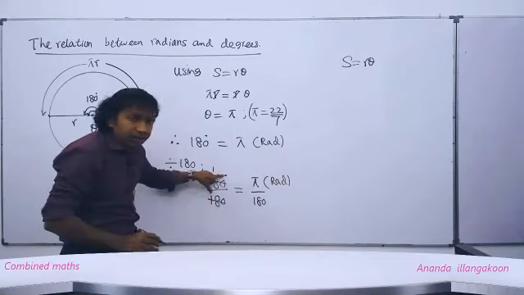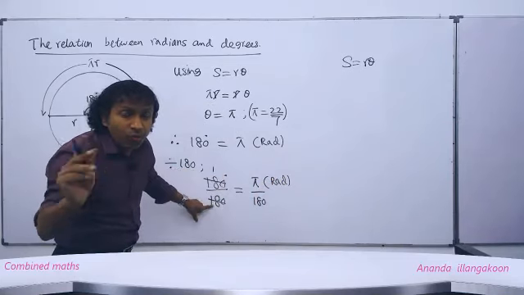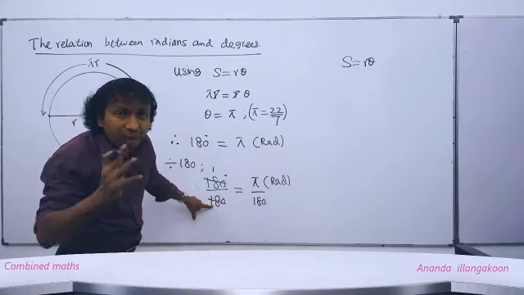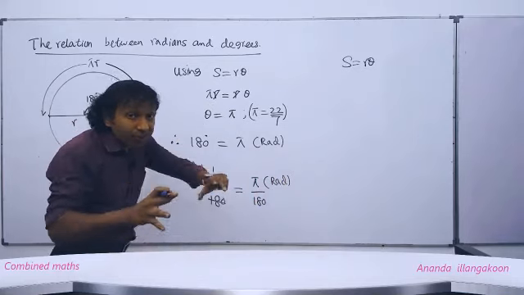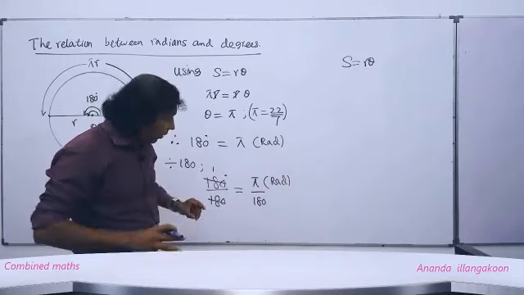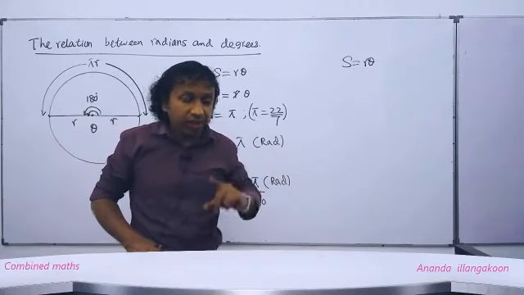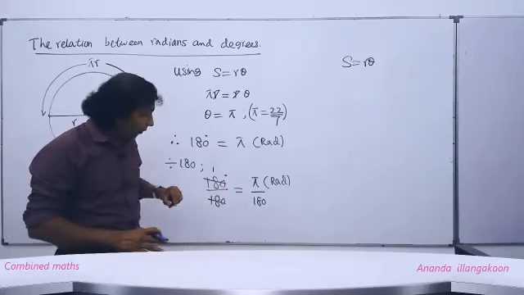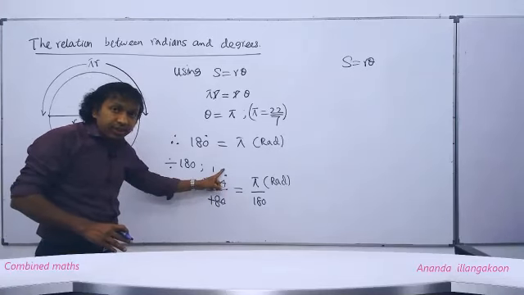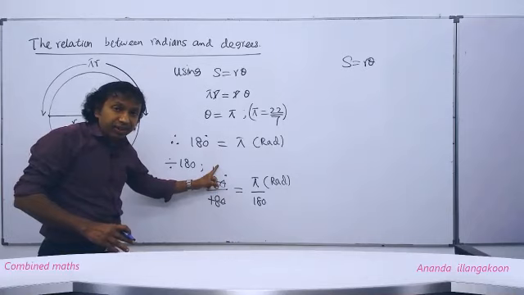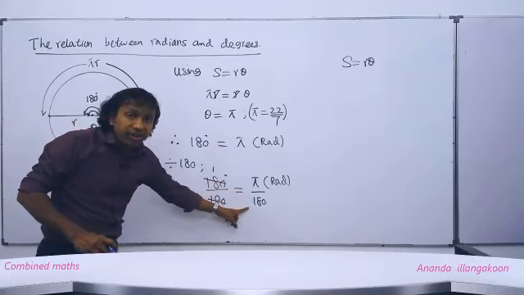The numerator has the unit degree, but the denominator has no unit, it is just the number 180, because we divide both sides by 180. So we get 1 degree is equal to pi upon 180 radians.